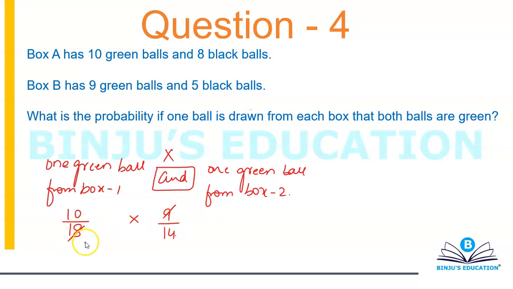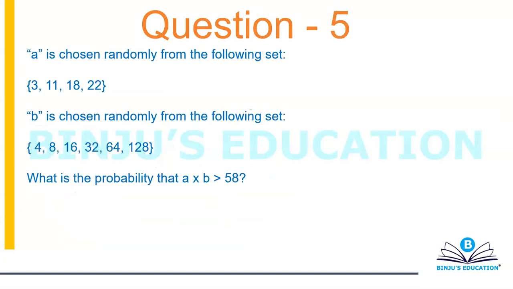So this will become 2 and this will become 5, and your answer is simply 5 by 14. All right, this was another easy question. Let's move on to the next one.